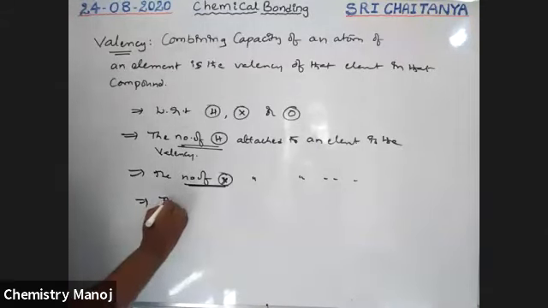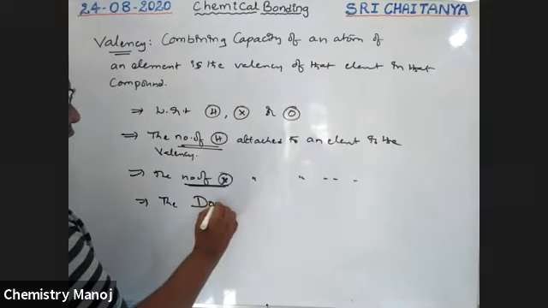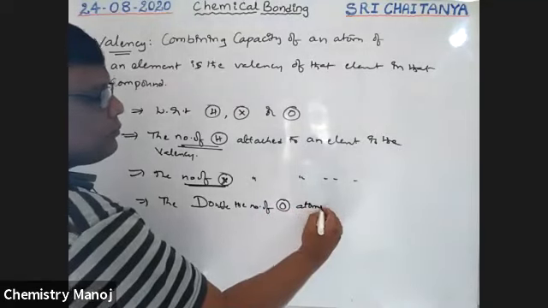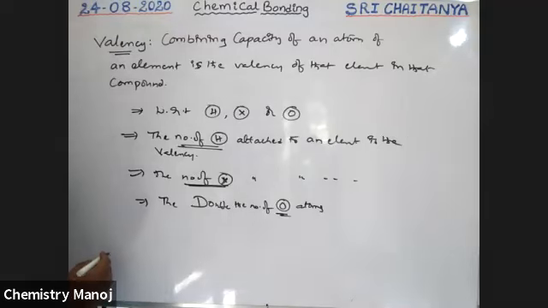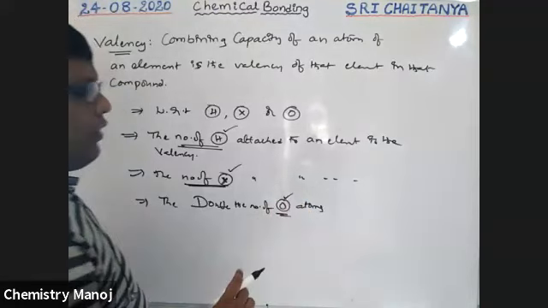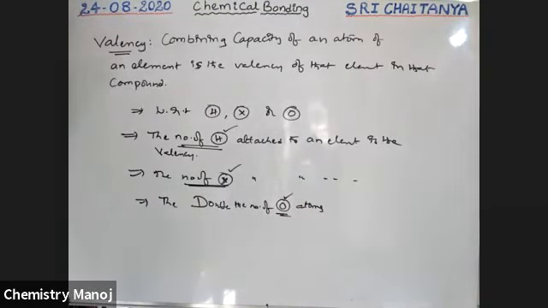Next, and this is important, double the number of oxygen atoms attached to an element is the valency. So number of hydrogens, number of halogens, double the number of oxygen atoms attached to an element is the valency of that element. So valency is expressed with respect to hydrogen, halogen, or oxygen. See here, some examples I am trying to explain.